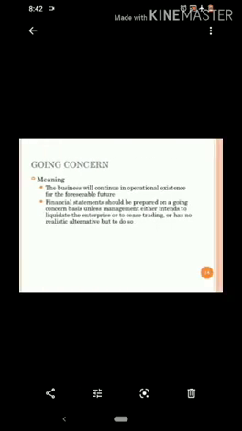The next concept is the going concern concept, meaning the business will continue in operational existence for the foreseeable future. Financial statements should be prepared on a going concern basis unless management either intends to liquidate the enterprise or to cease trading or has no realistic alternative but to do so.